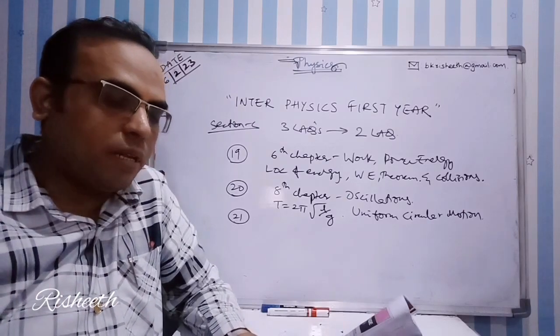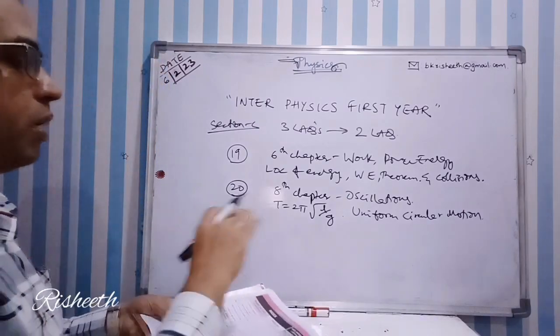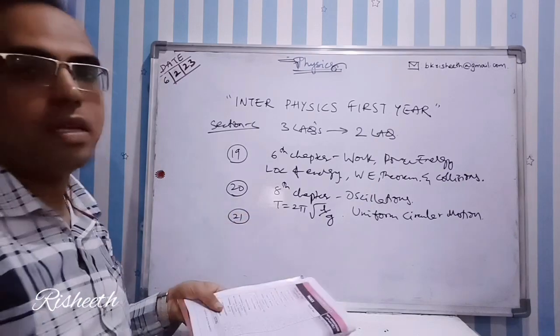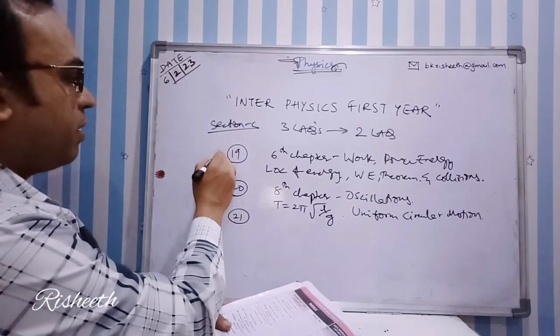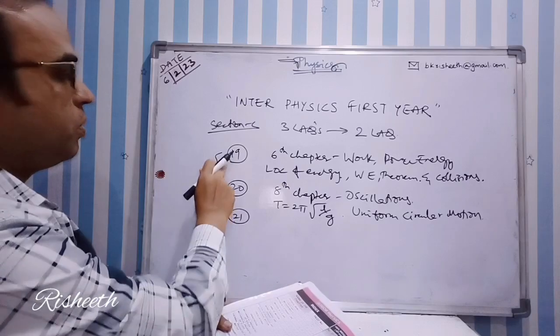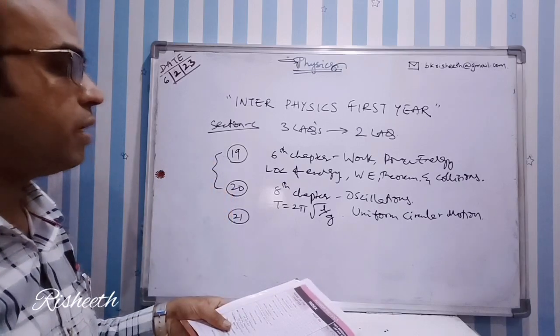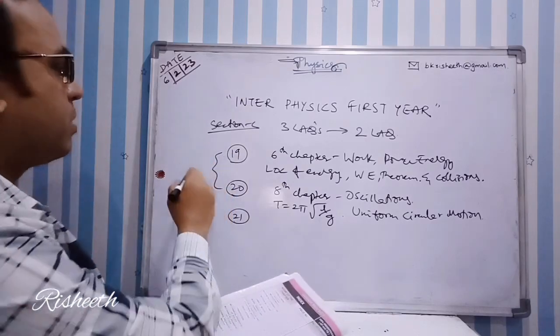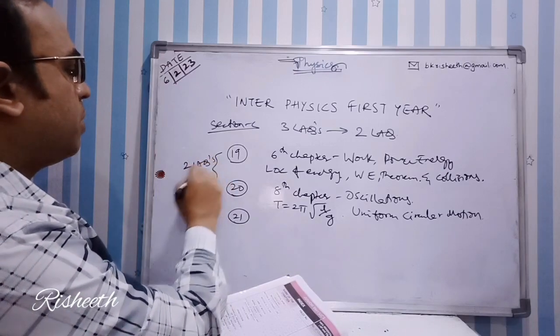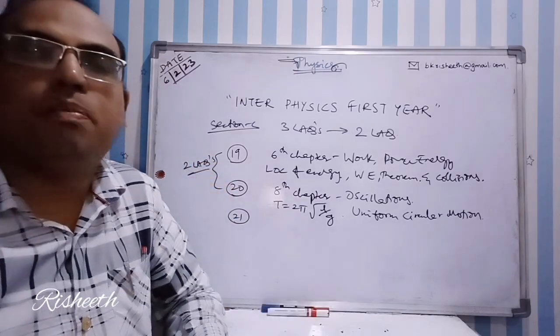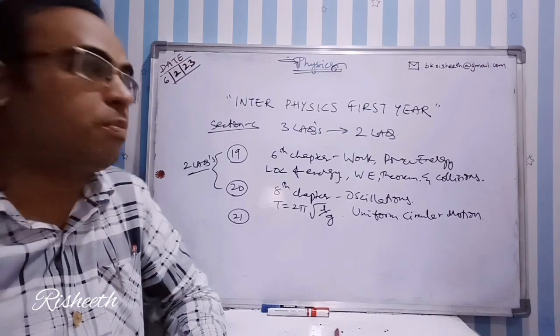So there are totally 5 questions that can be asked as the 21st question. But if you are perfect with these 2 chapters, the 6th chapter and the 8th chapter, then easily you can score 16 marks, provided you are perfect with these problems.